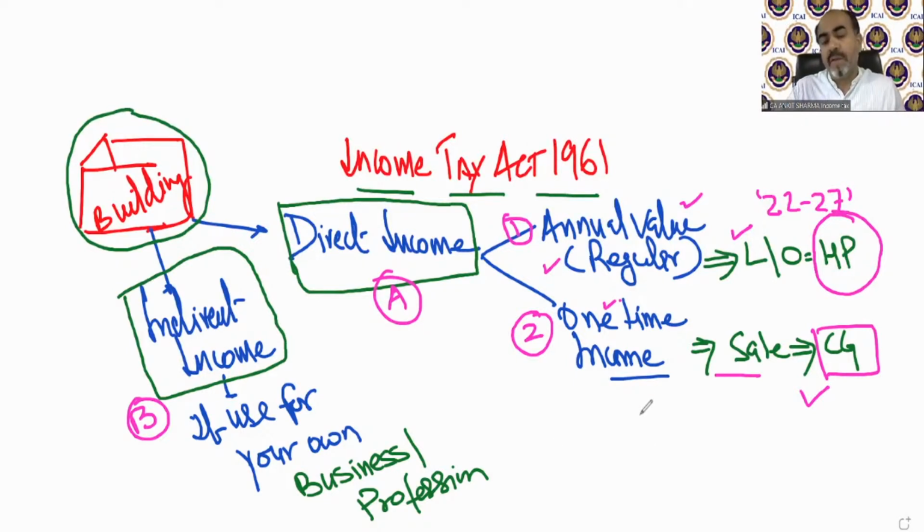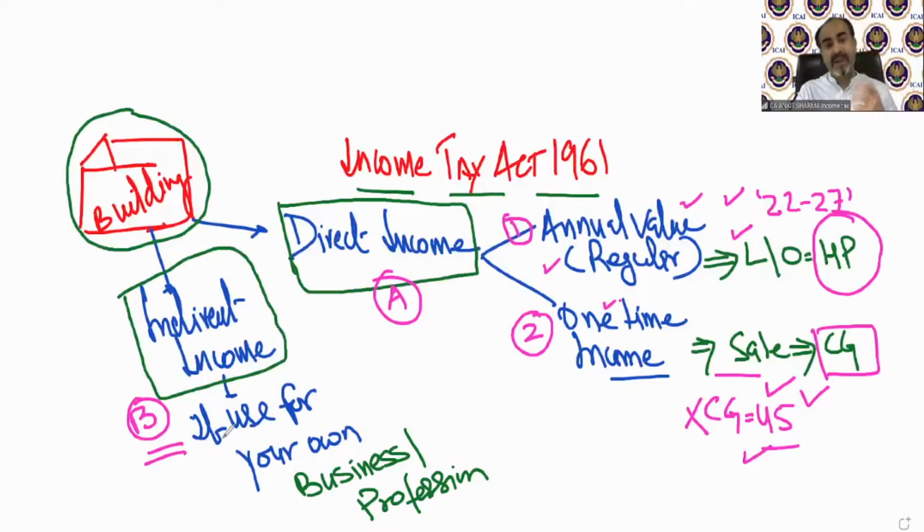So if you have a building and if there is a one-time income out of sale proceeds, that is going to be taxable under the capital gain chapter. The charging section of capital gain is section 45. Okay. So we are not going to discuss this. We are going to discuss this. Now, what is indirect income?